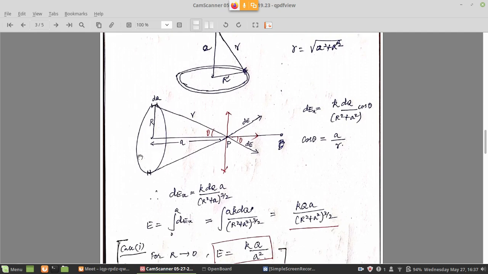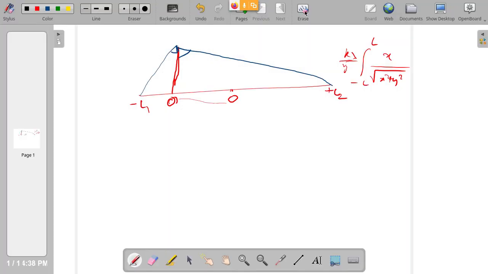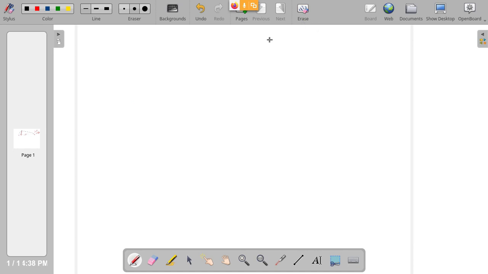Now the ring is vertically positioned here. The radius of the ring is capital R, and A is the distance from the center of the ring along the axis up to the point P. So capital P is the point where I want to measure the electric field. So basically I am trying to measure the electric field at a point due to a continuously charged circular ring. So this is a ring of charge. The ring can have positive charge or negative charge, it doesn't matter.